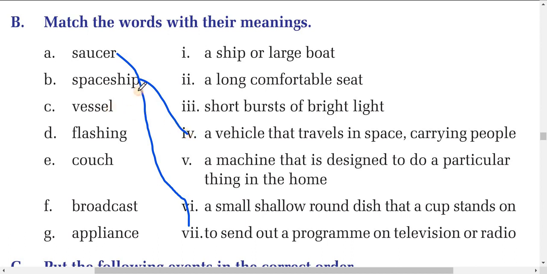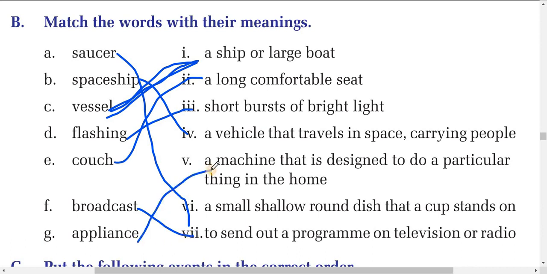Now vessel. Vessel means a ship or large boat. This is called vessel. Now flashing: short bursts of bright light. Couch means a long, comfortable seat. Broadcast: to send out a program on television or radio. And appliance is a machine that is designed to do a particular thing in the home.